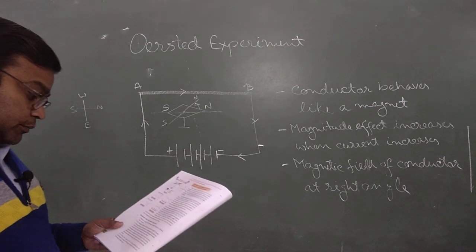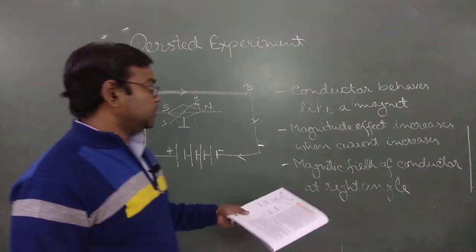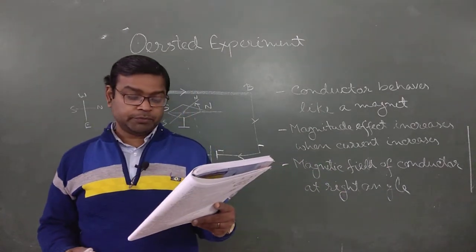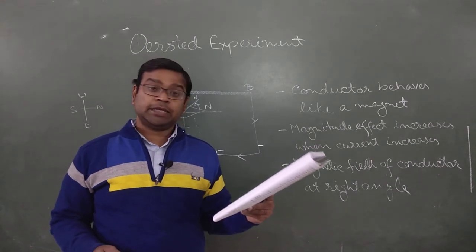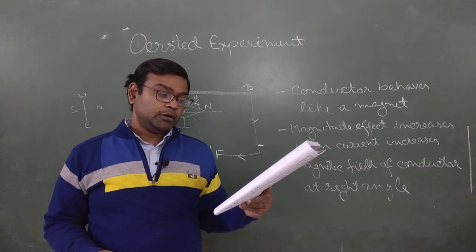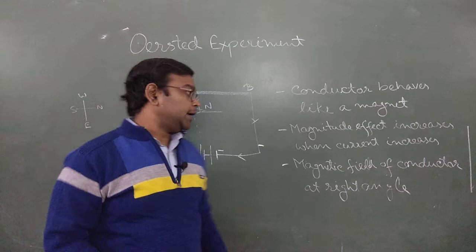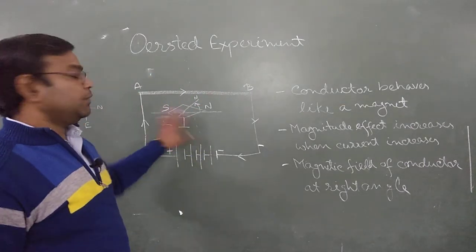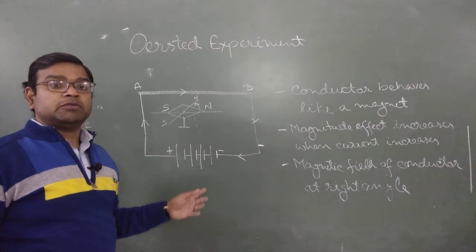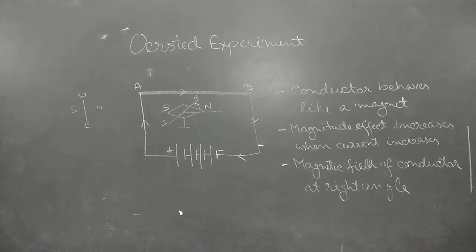And the last point, I am not writing it here because there is no place, I am just reading from the book. The direction in which the north pole of the magnetic needle will move depends upon the direction of the current in the conductor and the position of the conductor. As you observed above and below, if we change the flow of current, the deflection also changes. So these are the conclusions from Oersted's experiment. All of you must read this experiment very carefully. Move to the next topic.